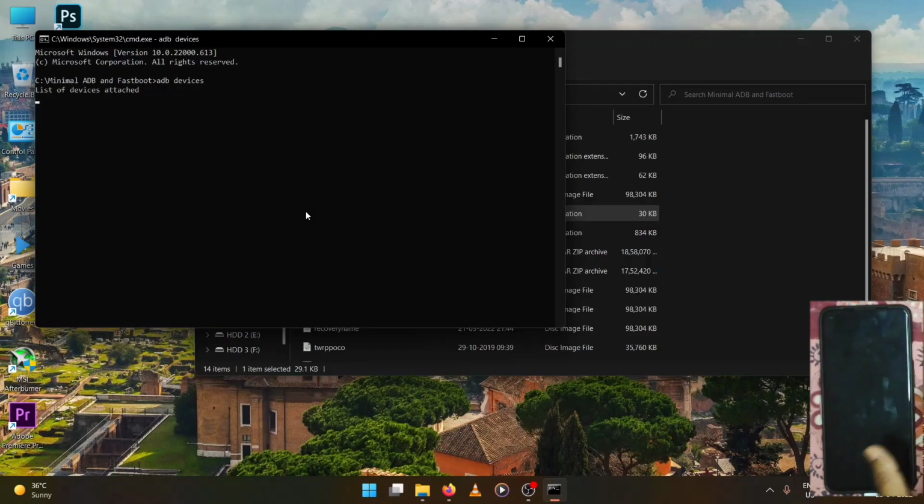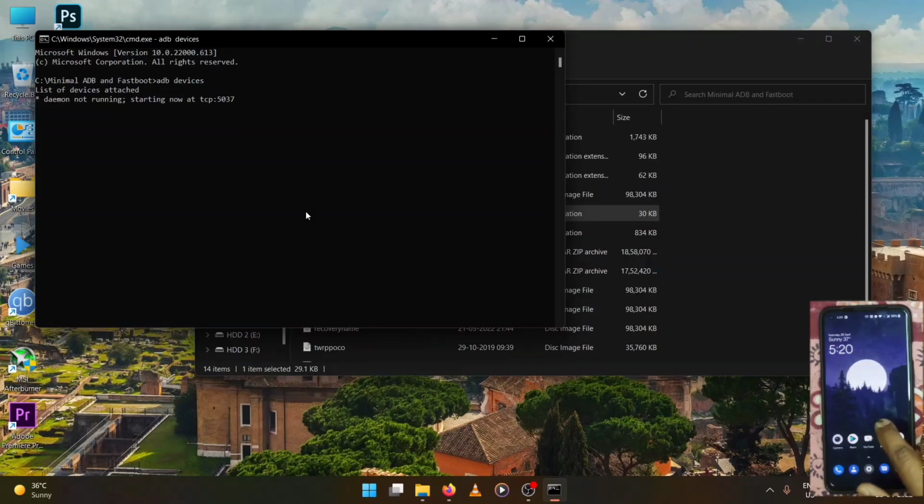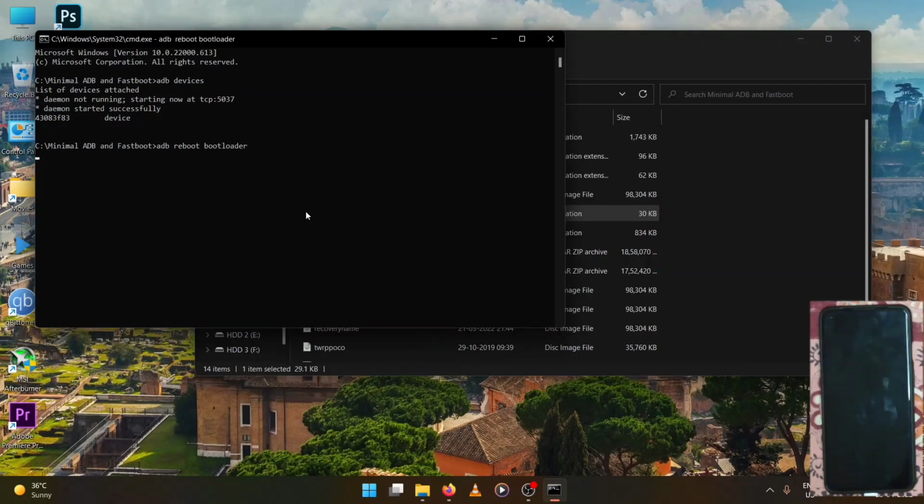Now you can enter the ADB devices command to see if your device is attached. Now, if a code is shown on device, then it shows that your device is perfectly connected to the PC. Now type ADB reboot bootloader and your device should boot in fastboot mode.